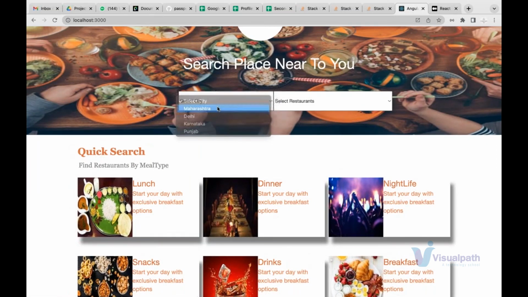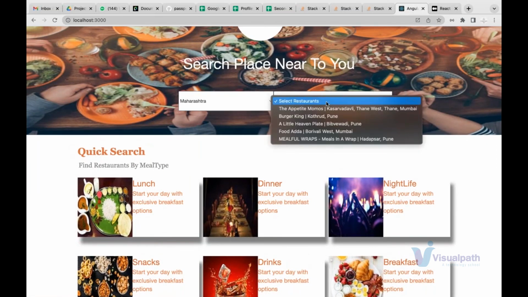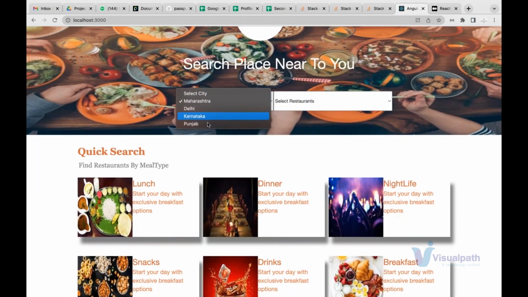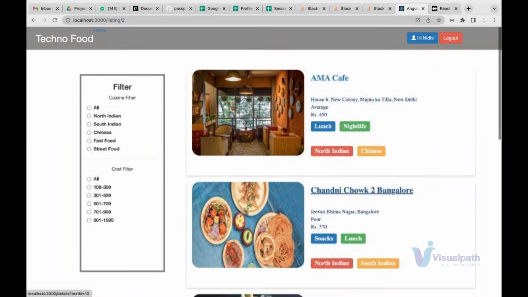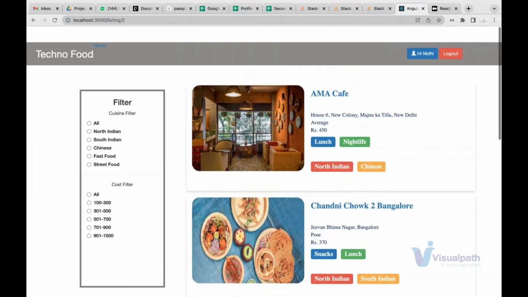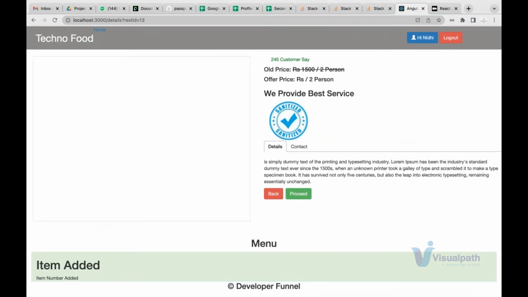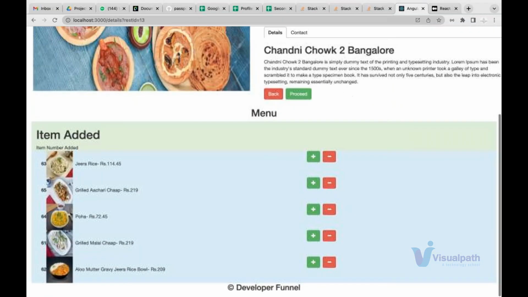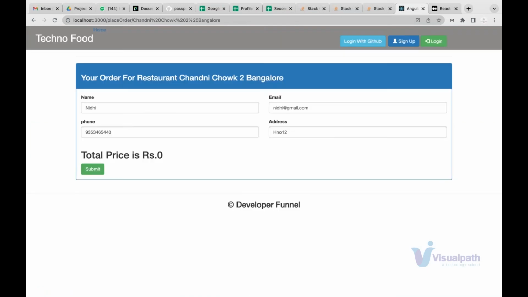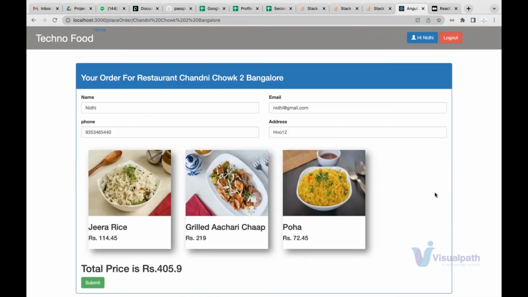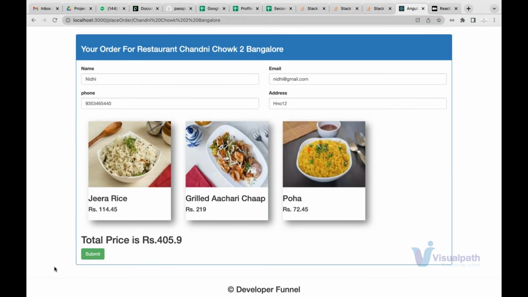Now we choose Maharashtra, we get all the restaurants of Maharashtra. And when you choose Karnataka, you get all the restaurants only of Karnataka. If I choose lunch, guys, all the options: searching, sorting, and then ultimately all the restaurants are listed here. Suppose I choose any restaurant, it comes to the detail of that restaurant, with a proper option to add items to the cart. When I proceed there, guys, all the details are pre-filled like any real application, because ultimately we are developing it.